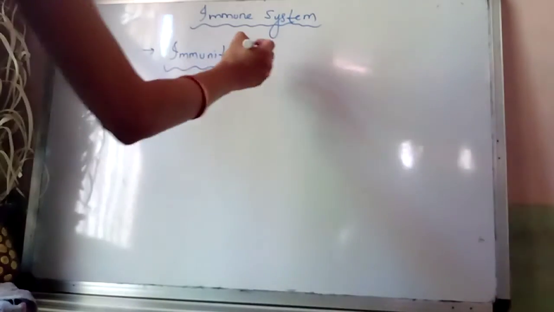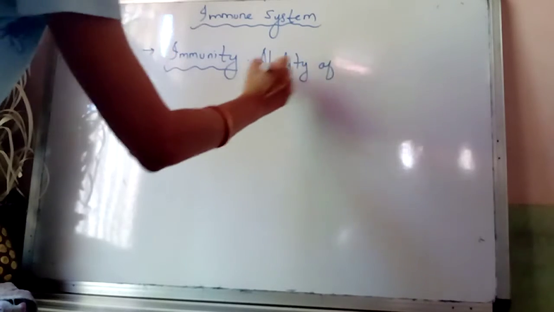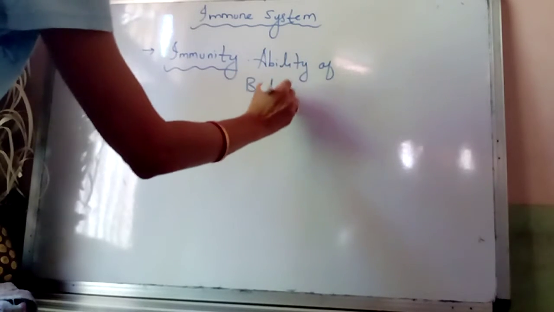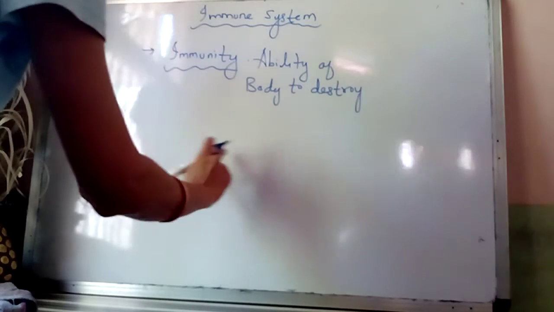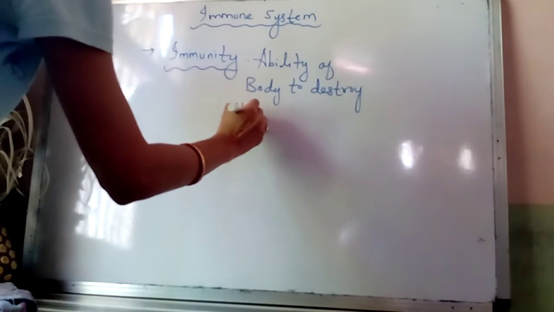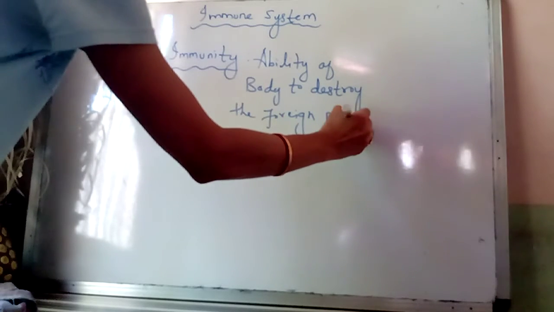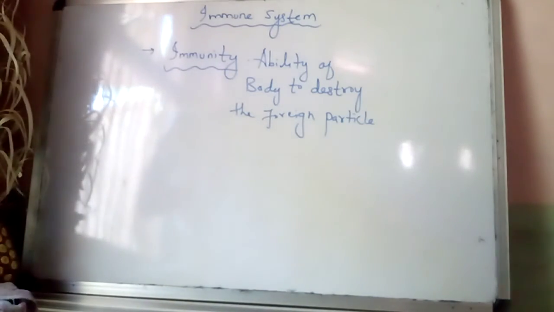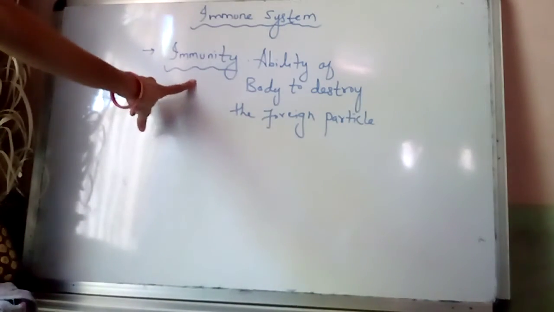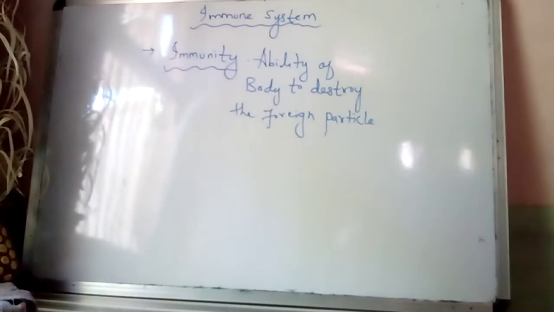Immunity means the ability of the body to destroy any of the foreign particles which are pathogenic in nature. So immunity, that is rog pratirodhak kshamta in Hindi, is the ability of the body to destroy the foreign particles.